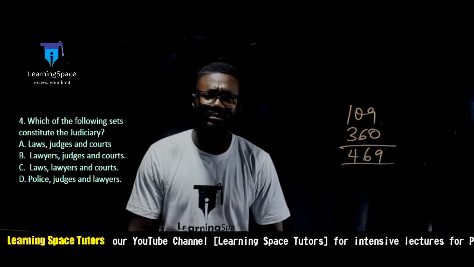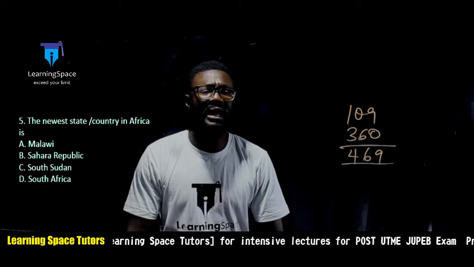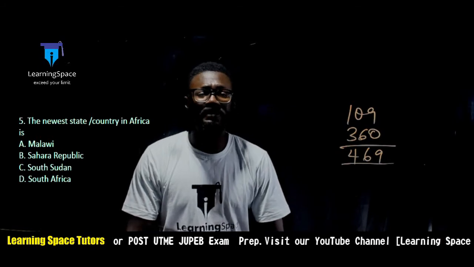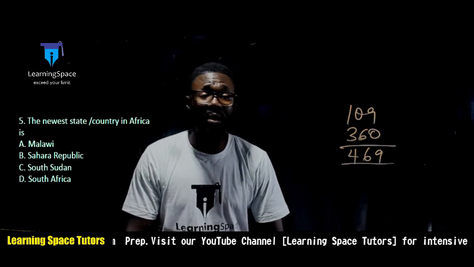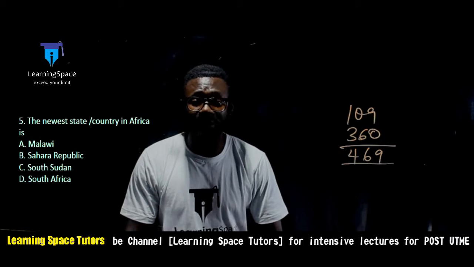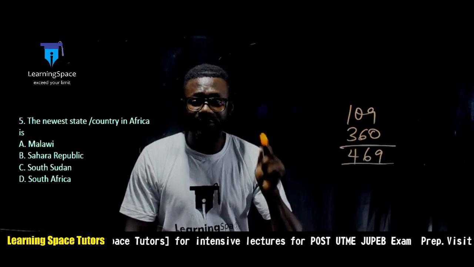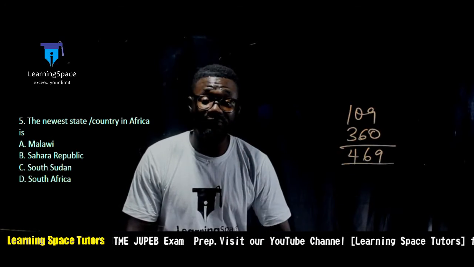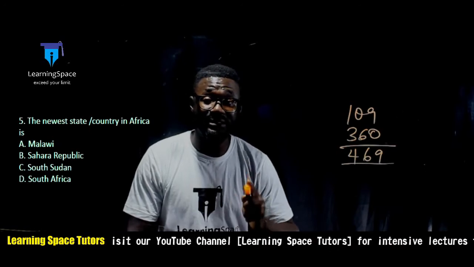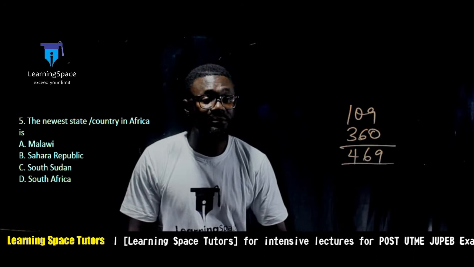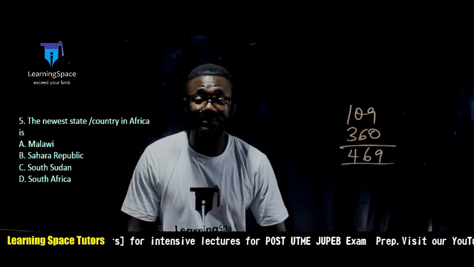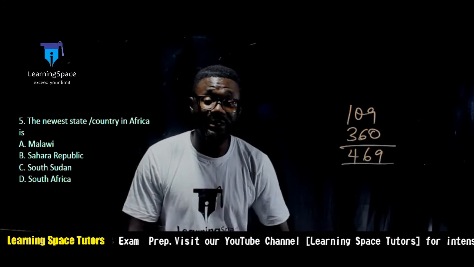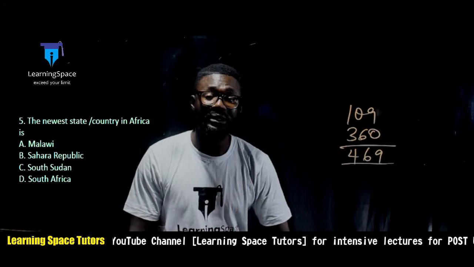Next question. It says, the newest state in Africa. What is the newest country in Africa? Of course, we have Malawi, Sahara Republic, South Sudan, and South Africa. South Africa had its independence in the 60s and transitioned to democratic government in 1994. Malawi had its independence in 1964. Sahara Republic, there is no country like that. South Sudan had its independence from North Sudan in 2011. That makes it the newest country in Africa.